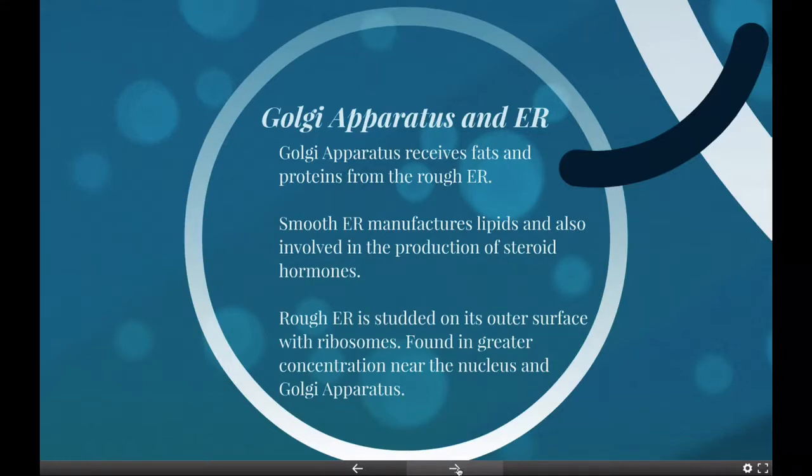The smooth endoplasmic reticulum is devoted almost exclusively to the manufacture of lipids, and in some cases to the metabolism of them and associated products. In liver cells, for example, smooth ER enables glycogen that is stored as granules on the external surface of smooth ER to be broken down to glucose. Smooth ER is also involved in the production of steroid hormones in the adrenal cortex and endocrine glands.